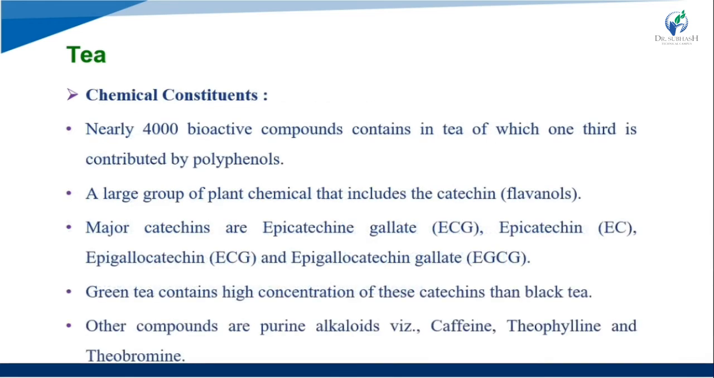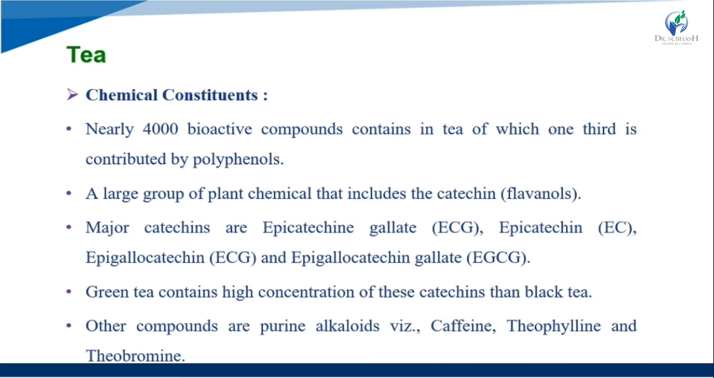Now we see the chemical constituents of tea. Nearly 4,000 bioactive components are contained in tea, of which one third is contributed by polyphenols, a large group of plant chemicals that includes the catechins, which are flavanols. The major catechins are epicatechin gallate (ECG), epicatechin (EC), epigallocatechin (EGC), and epigallocatechin gallate (EGCG). These are all the major catechin constituents.